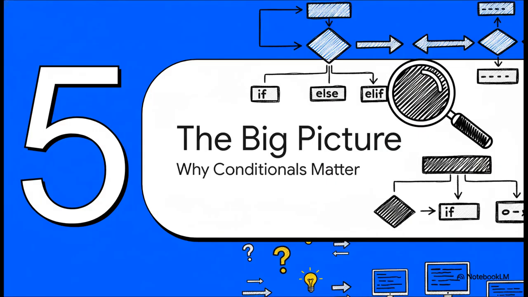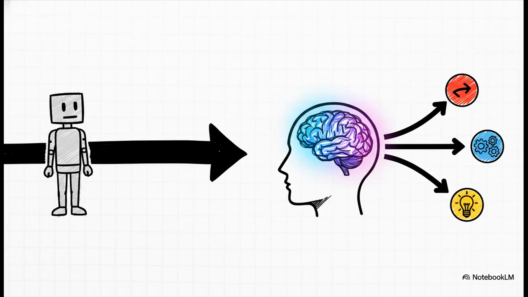Okay, so we've gone through if, else, elif, and even some of these more advanced structures. But let's zoom out for a second and talk about the big picture here. Why is this stuff so important? So, if there's one thing to take away, it's this. Without conditional statements, a program is just a boring, static list of instructions that runs the exact same way every single time. Conditionals are what give a program a brain. They're what give it the ability to react, to adapt, to behave, well, intelligently based on whatever is happening.